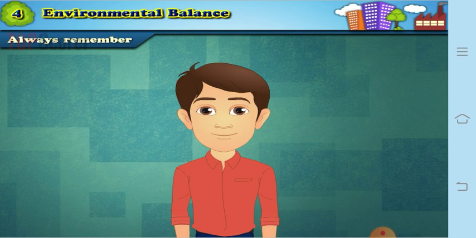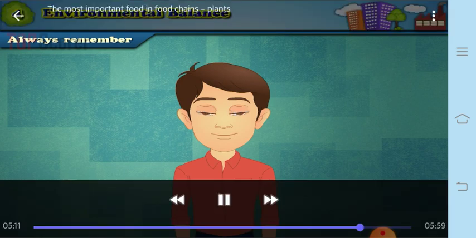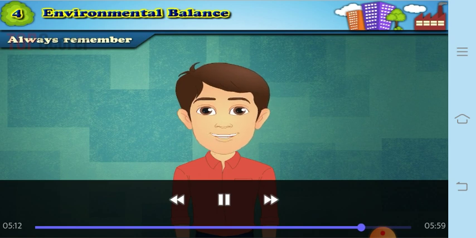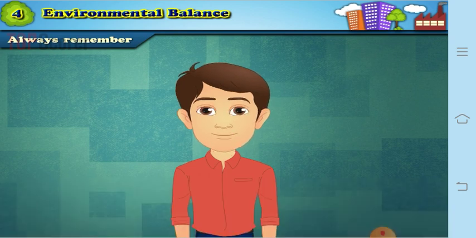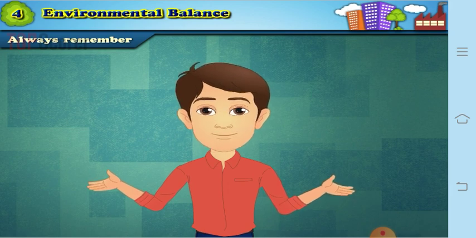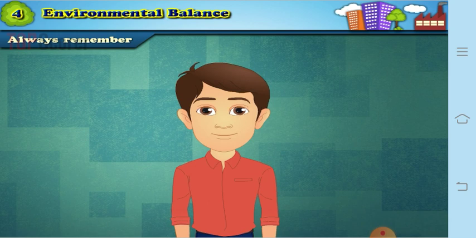If these cycles are disturbed, then the balance in the environment will not be maintained, so it should not be interrupted. Fine. So now let us see, always remember, for the existence of living things, it is important that environmental balance is maintained. So, for our survival, environmental balance is very important.